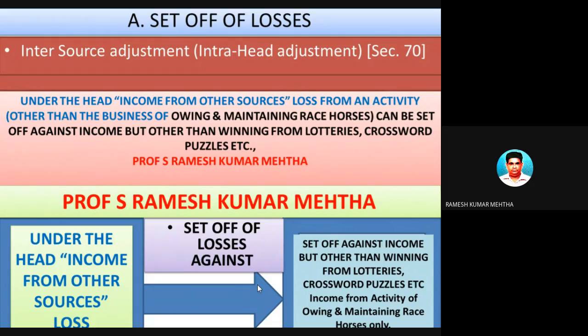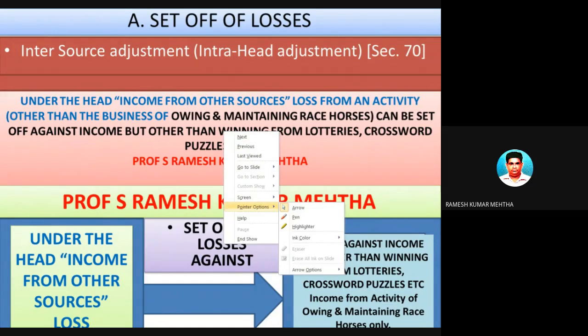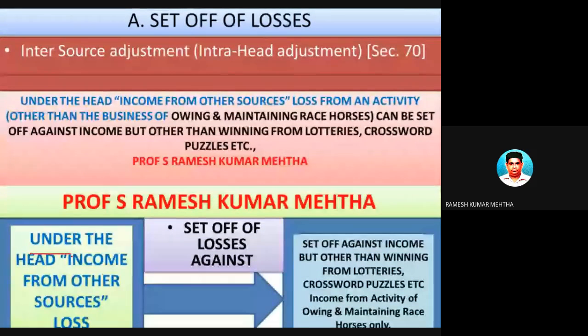For example, I told you loss of owning and maintaining of horse races, there can be a loss. So that kind of loss can be set off against similar kind of business activity, which is a business activity of owning and maintaining of horse races. Okay, so let's see this particular point under the head income from other source. If there is a loss, set off can be done.